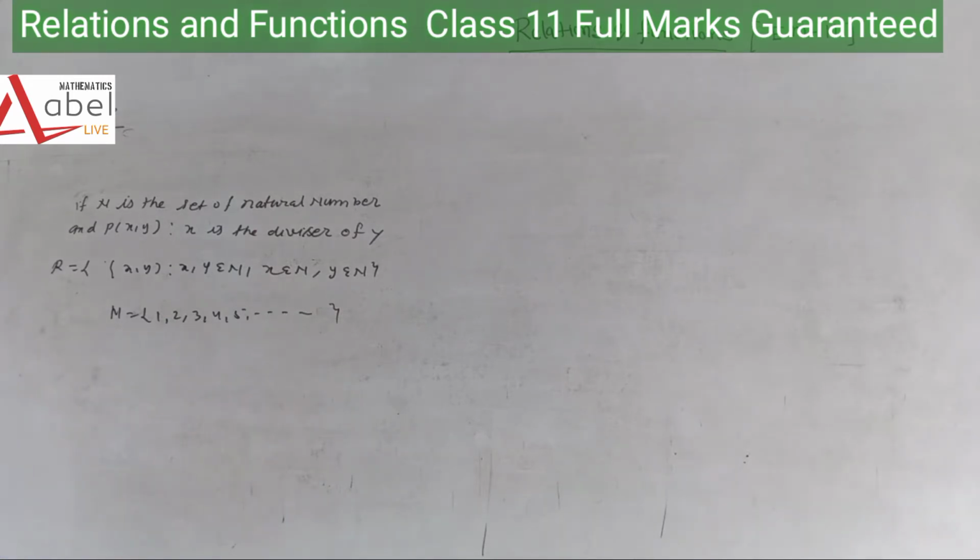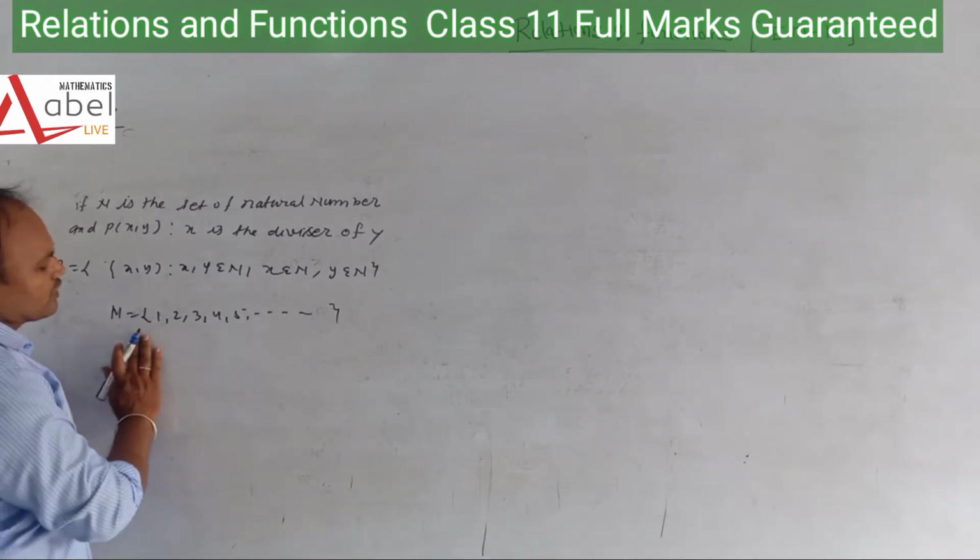We know very well that we have to find the answer.